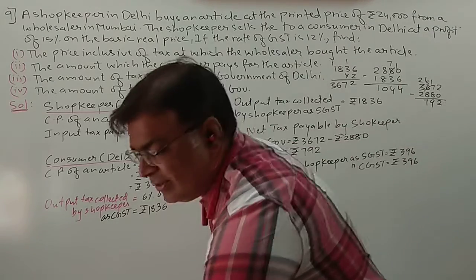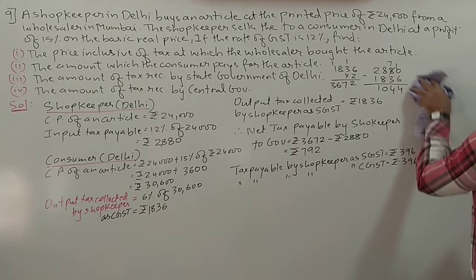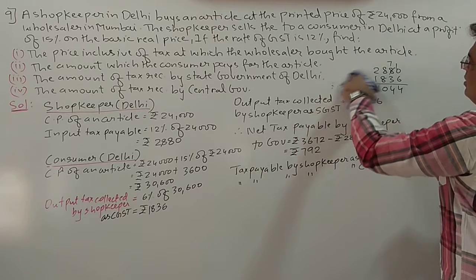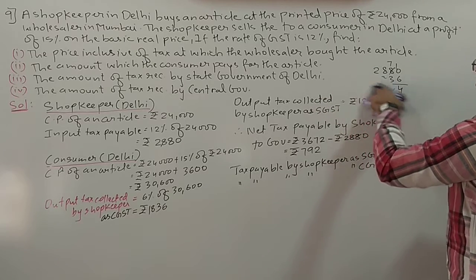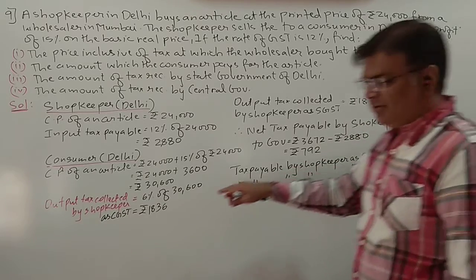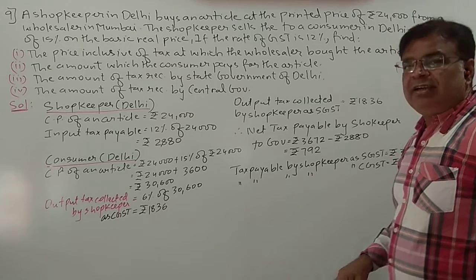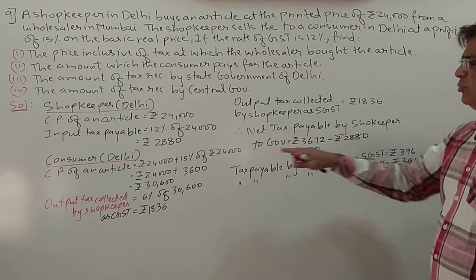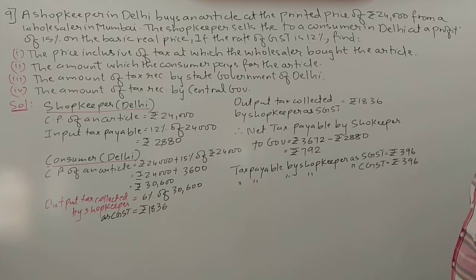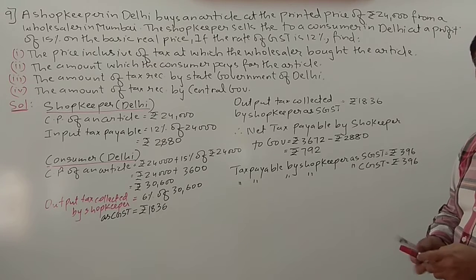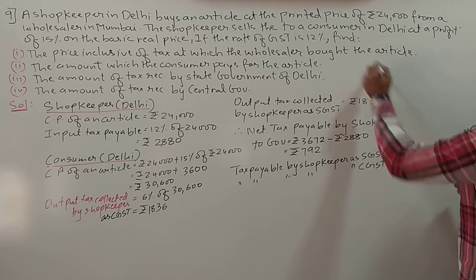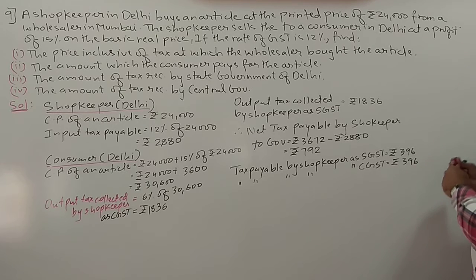Okay students, now let us see what we have to find. I think we have done the whole sum. Now finally, how much is the customer paying for this? The customer is paying 30,600 plus 3672 as tax. Let us see the price inclusive of tax at which the wholesaler bought the article. It is not only 24,000. He paid 24,000. Okay students, I am writing over here.